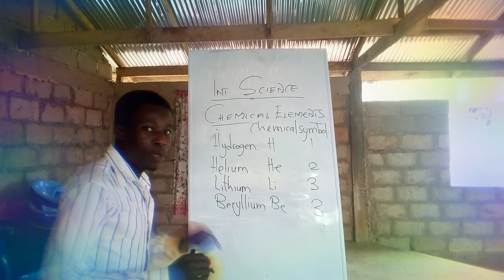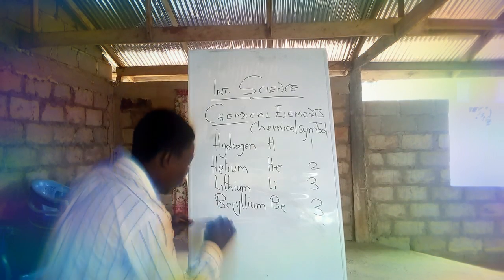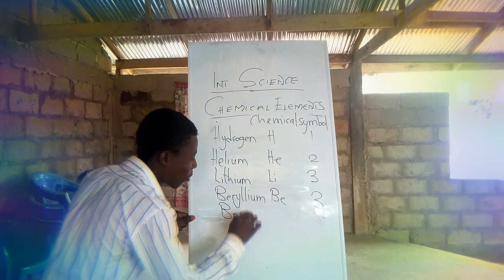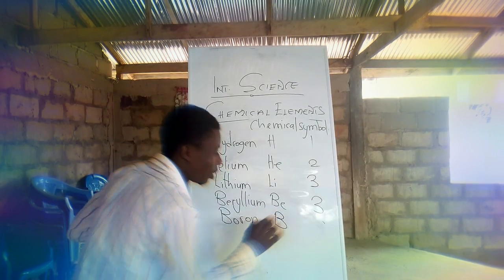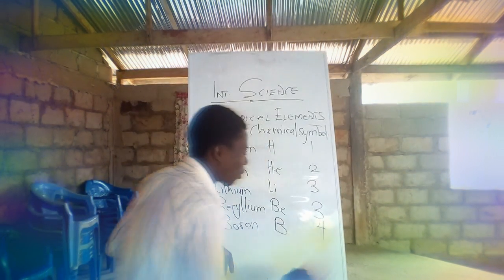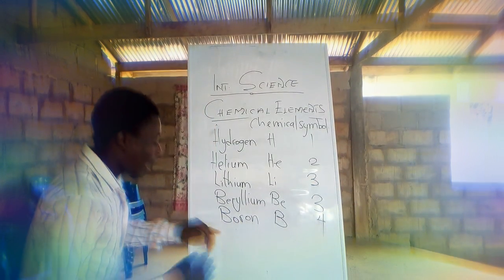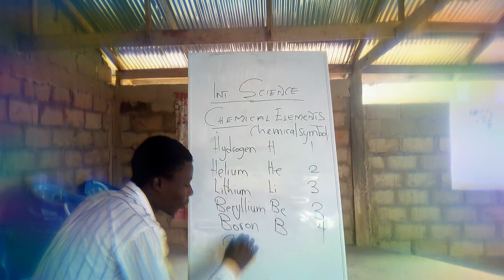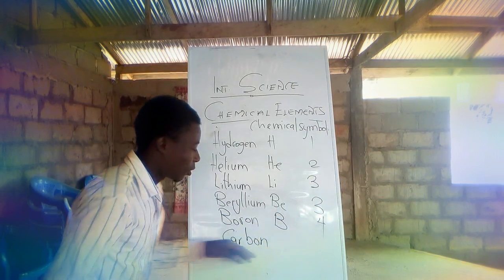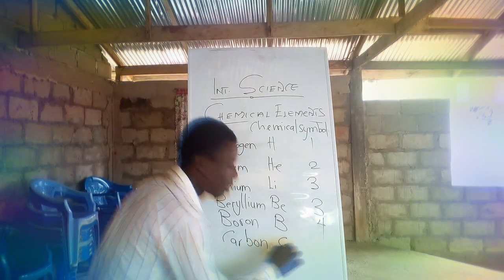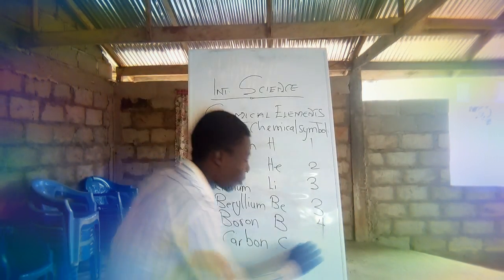Boys. B stands for boy. So boron, which is B, with atomic number 4, point of correction. Boys car. So carbon. Carbon is C with atomic number 5.